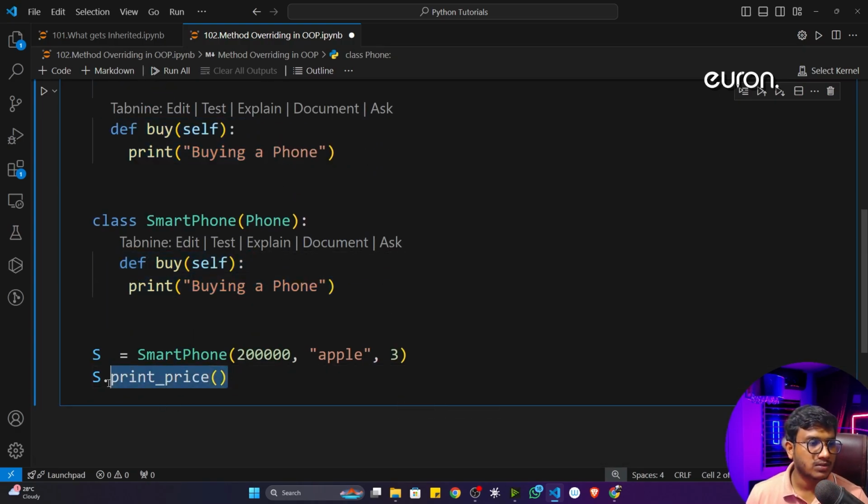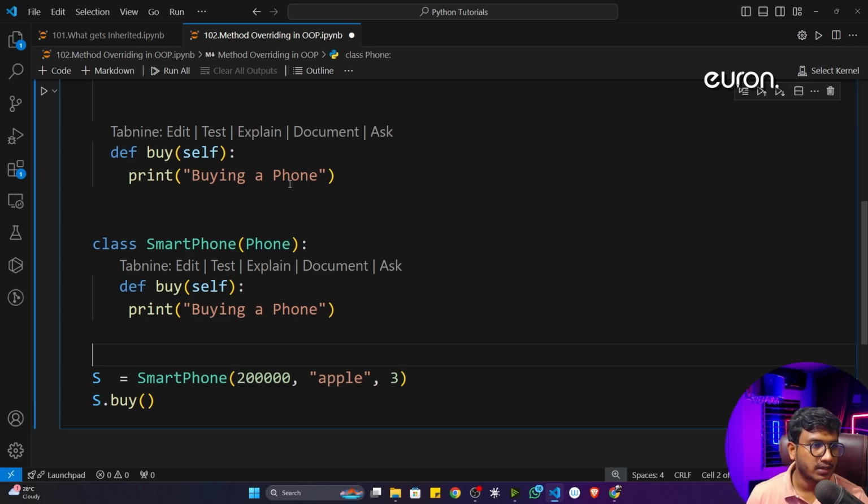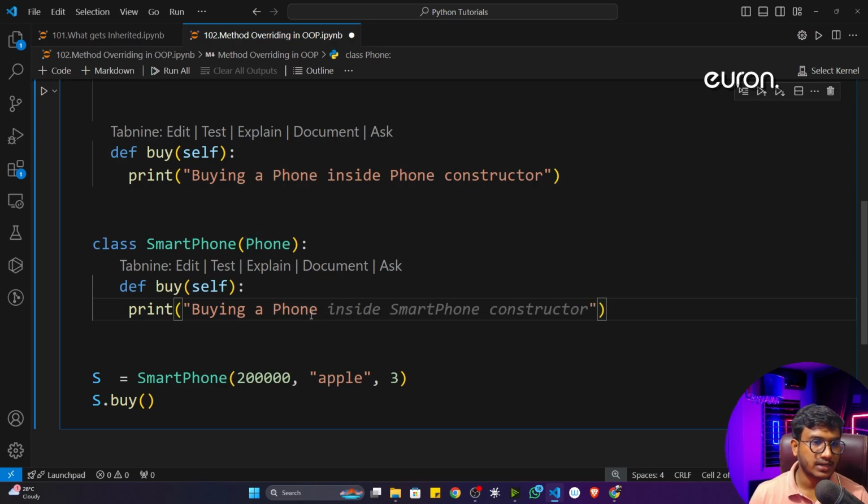Now if I just write s.buy and execute the program, let me give a message: buying a phone inside a smartphone constructor.